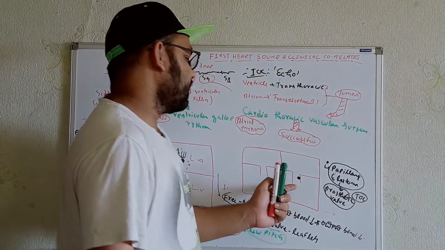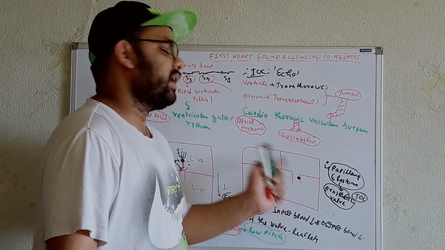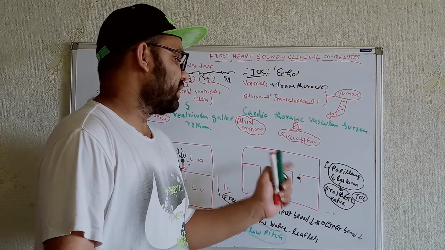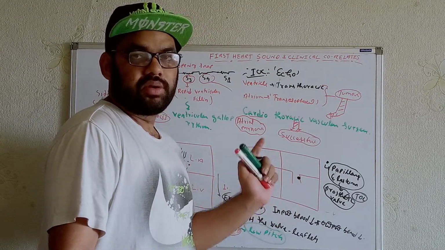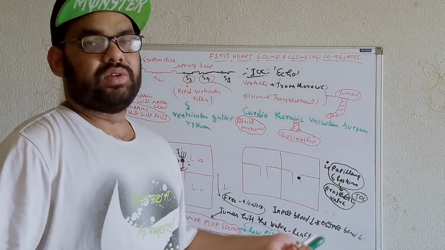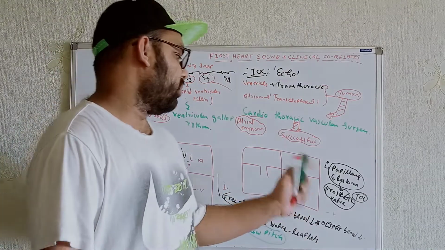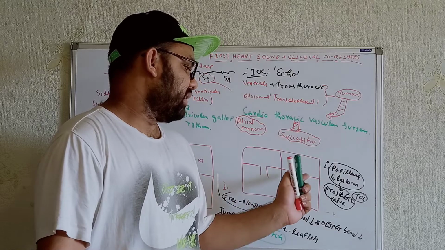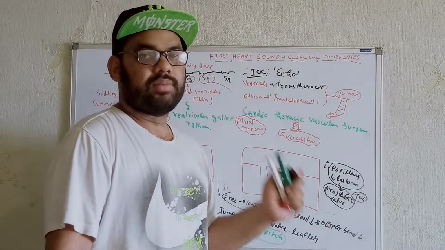Because we cannot do anything in terms of these things, because the valve has already got damaged over here. Whenever we are getting the tumors on the valve leaflets, at that time the valve will already be damaged. We have nothing to do over here. So what can we do over here? We can just replace this one by a prosthetic valve. That's the treatment of choice in this case.